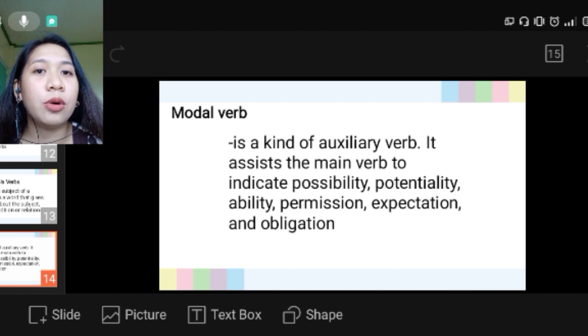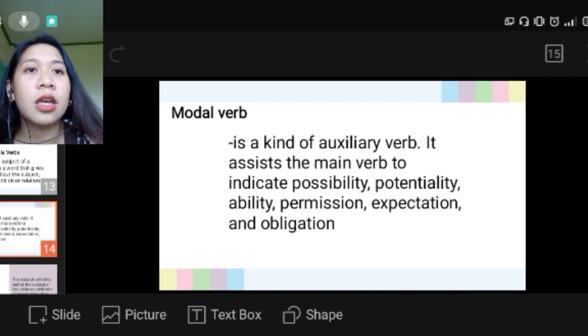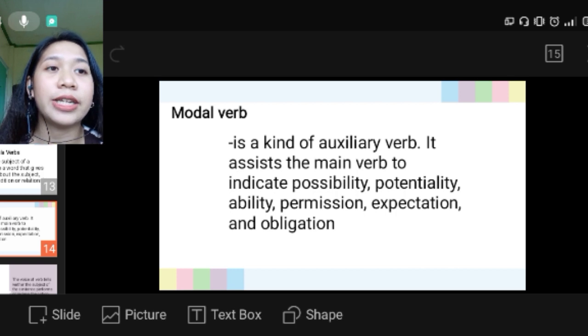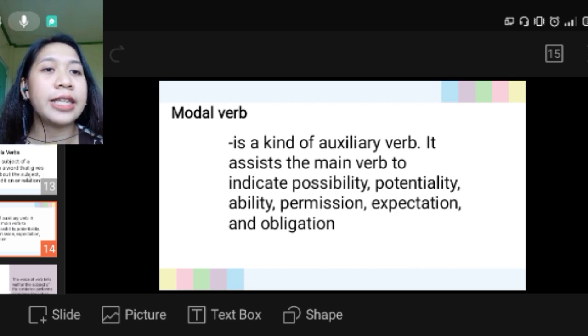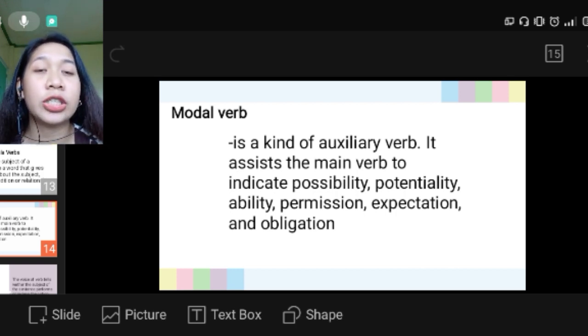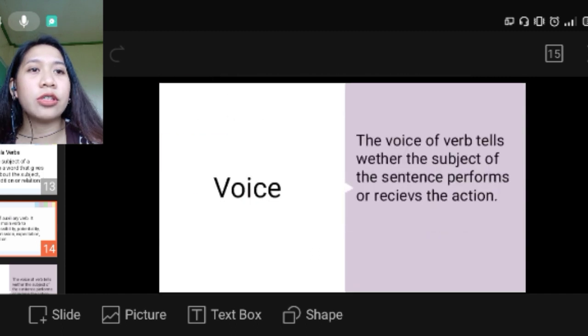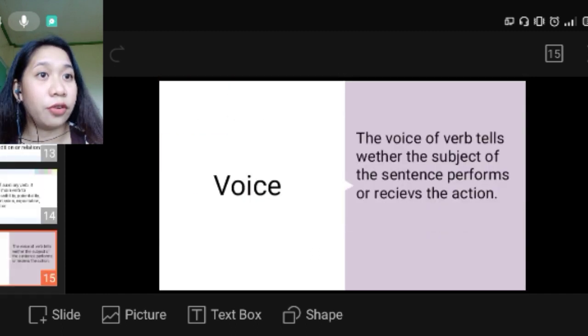Next is modal verb. The last one. Modal verb is a kind of auxiliary verb. It assists the main verb to indicate possibility, potentiality, ability, permission, expectation, and obligation. So those are the classifications of verb. And now let us continue to verb's voice.